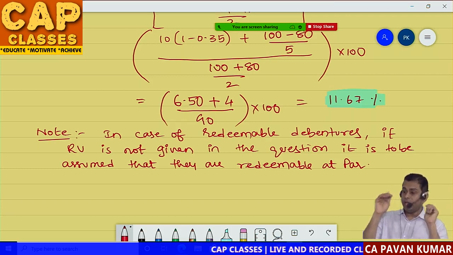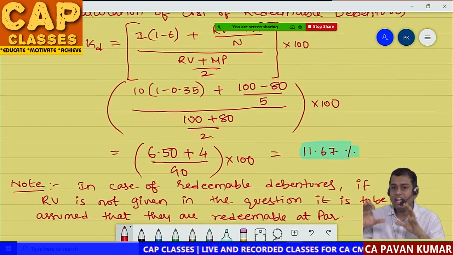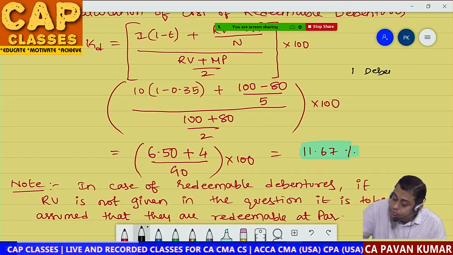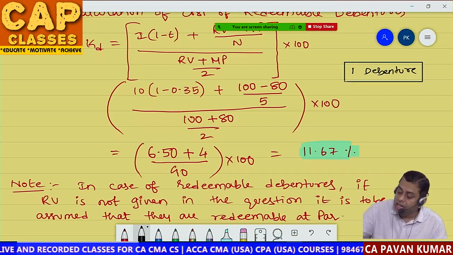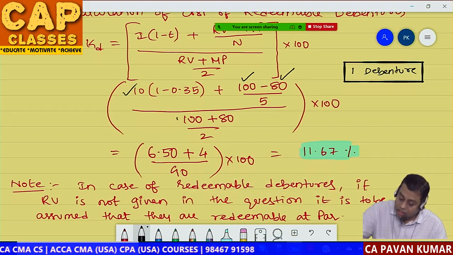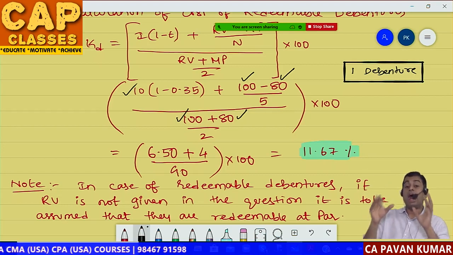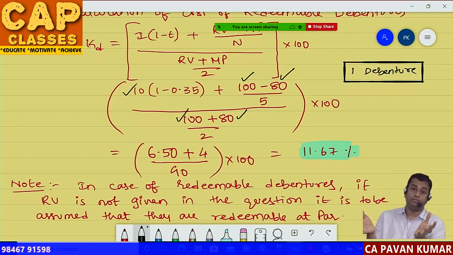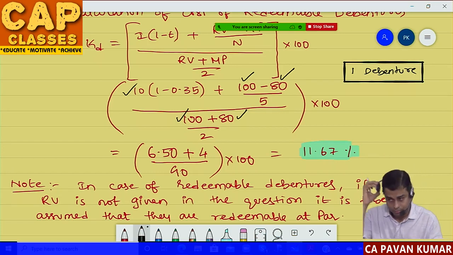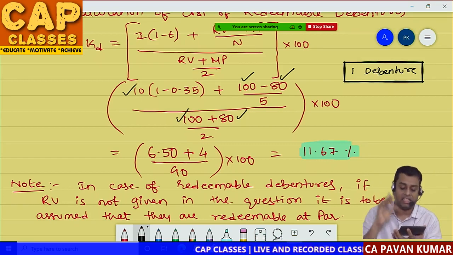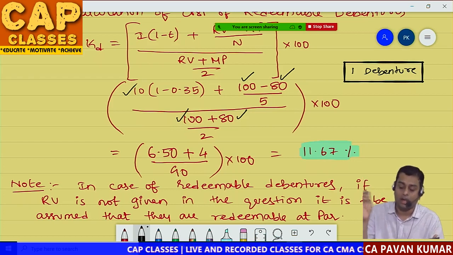If you observe carefully, in the calculations, I have done all the calculations based on only one debenture. So this is for one debenture, this is for one debenture, this is for one debenture. Alternatively, you can take the values of all the debentures put together. For example, 10,000 debentures of 100 rupees each and 10% is the interest. So you can take calculator 10,000 debentures into 100 rupees. So debenture capital is 10 lakhs into 10%. So that is 1 lakh.